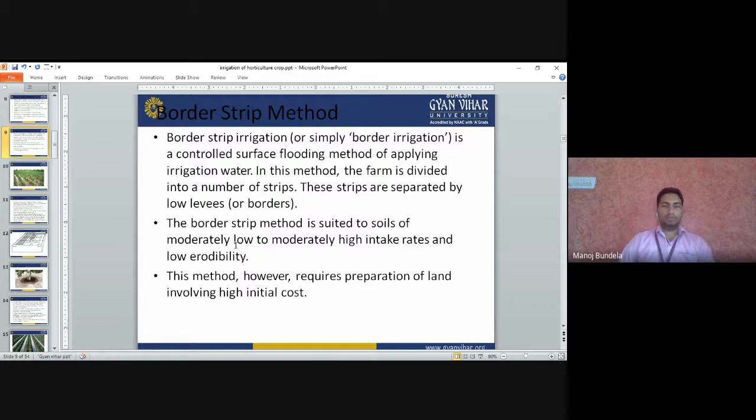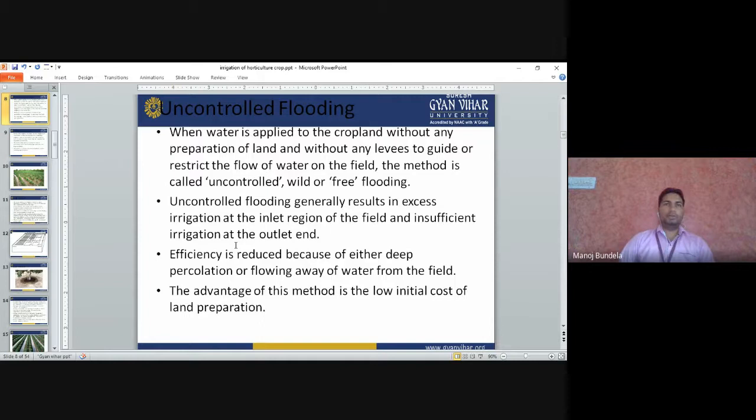This border strip method is suited to soils of moderately low to moderately high intake rates and low erodibility. This method, however, requires the preparation of land involving high initial cost. In the uncontrolled flooding method, we are not preparing any field; simply we are applying the water.